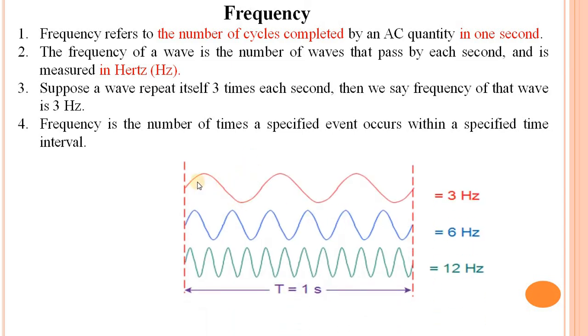Here is an example of frequency. Suppose a waveform repeats itself 3 times, it is called 3 hertz, and if a waveform repeats itself 6 times, then it is equal to 6 hertz. Same for 12 hertz: 12 times in each second is equal to 12 hertz.